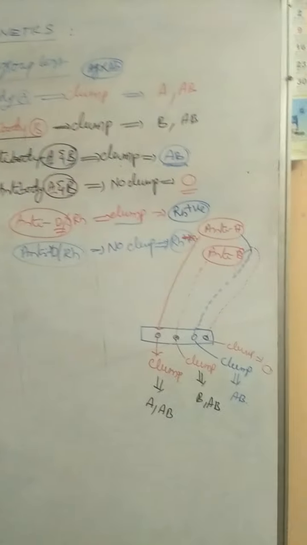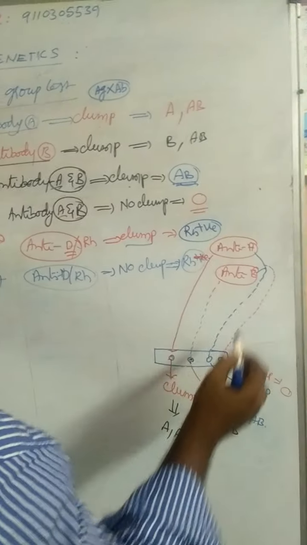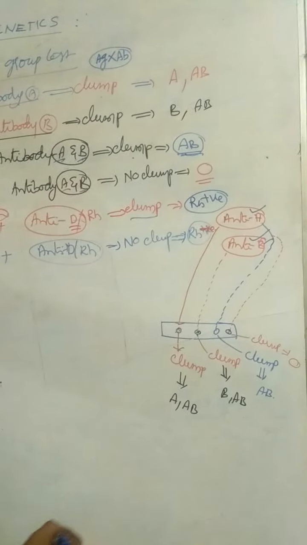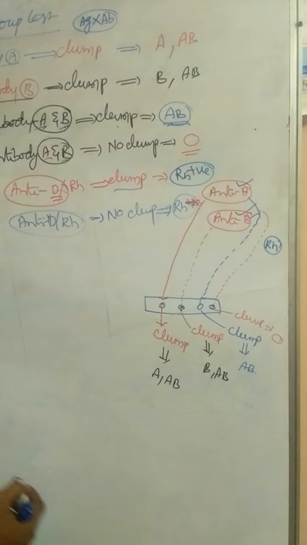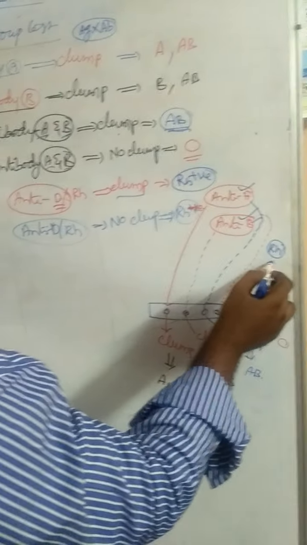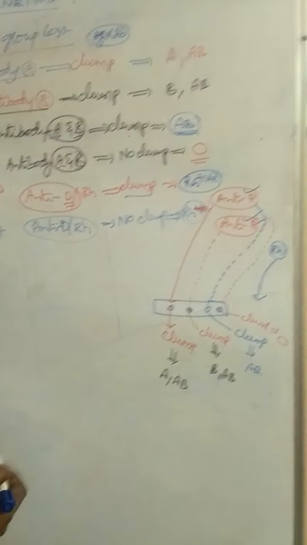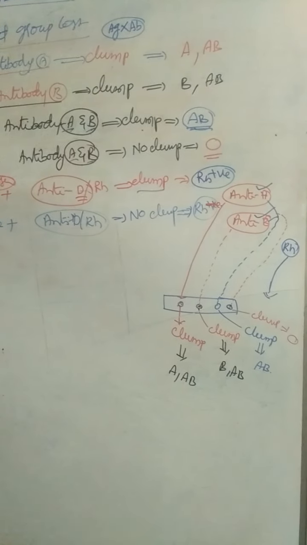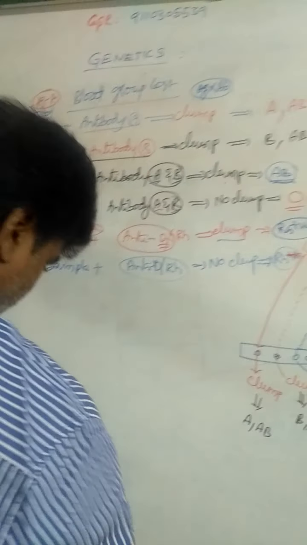That means there are 3 antibodies in the laboratory. What are the 3 types of antibodies? Antibody A, antibody B, and RH antibody or anti-D antibodies. With the help of these 3 antibodies, we can identify or test the blood group of any person. So that is about blood group test.